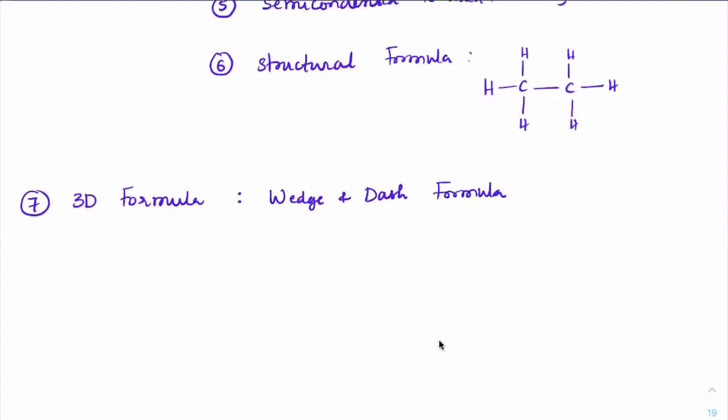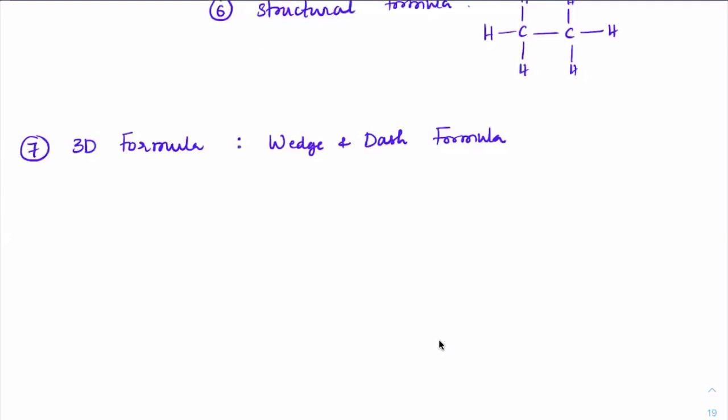So within this 3D formula, the one which we adopt is the wedge and dash formula. In this, we'll show that carbon has a bond connected to hydrogen like this, and the other two valencies of these two carbons will be one coming out of the plane, like this, and the other one going inside the plane.